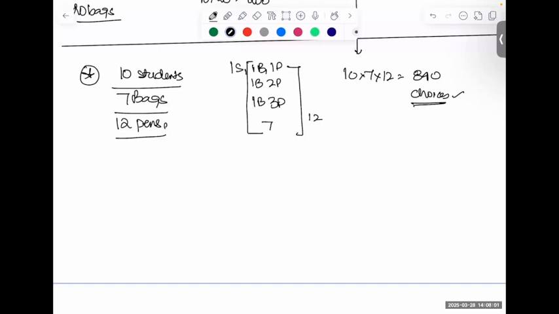5 people. Next, he has 4 choices to make. 5 into 4. Total number of choices that you have is 20. That's it. That's how the questions are going to come.